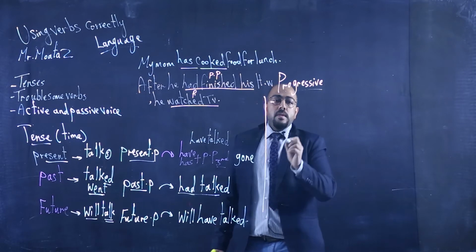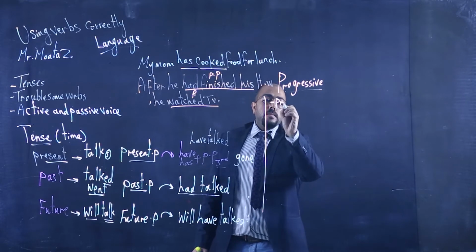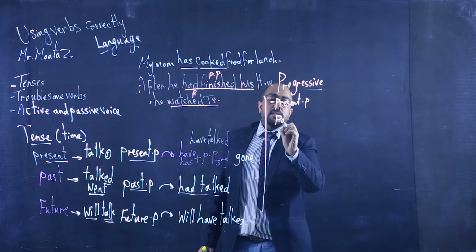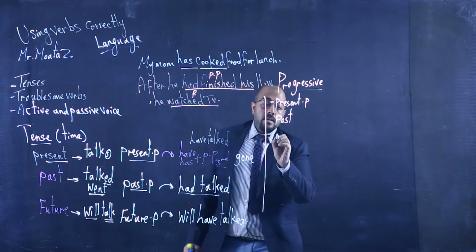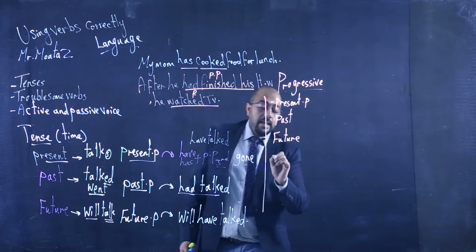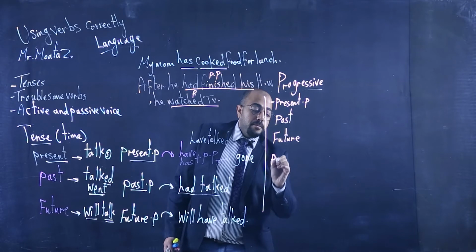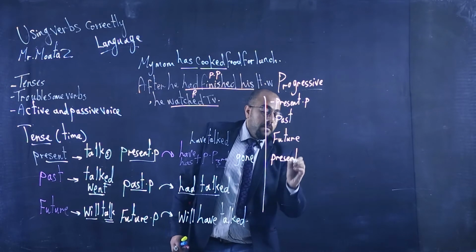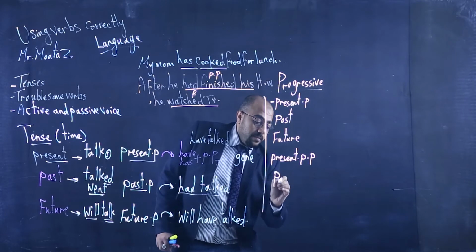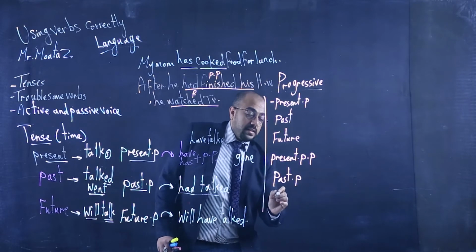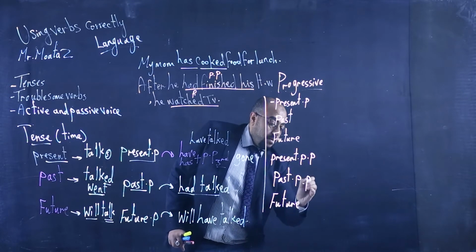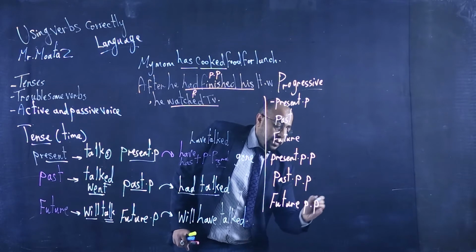So let's see. We have the present progressive, then the past progressive, then the future progressive, and the present perfect progressive, past perfect progressive, and future perfect progressive.